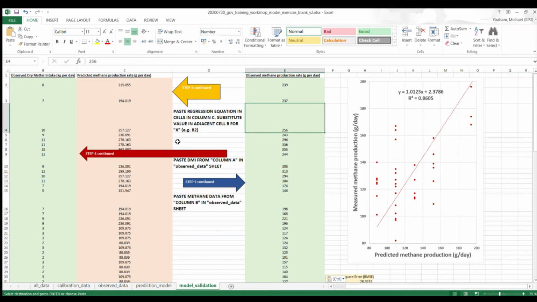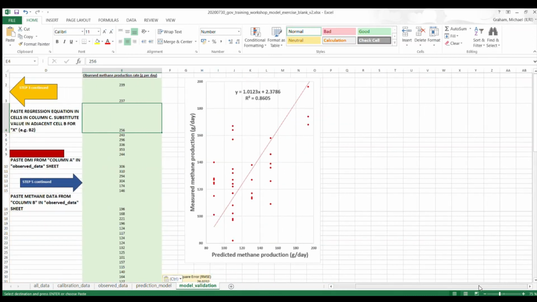So that's actually quite close. We got very close to the real amount of methane produced by that amount of dry matter intake for one of our cattle at Mazingira based on our equation. So we have all this pasted in here, but what does that actually really mean? You probably saw that when I pasted in all that data, we got this chart.